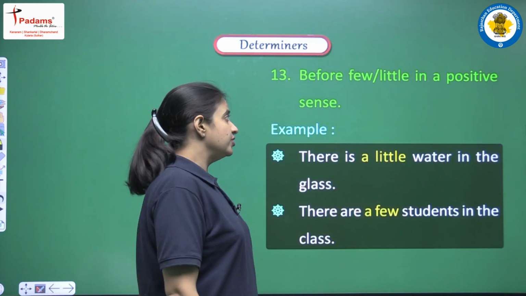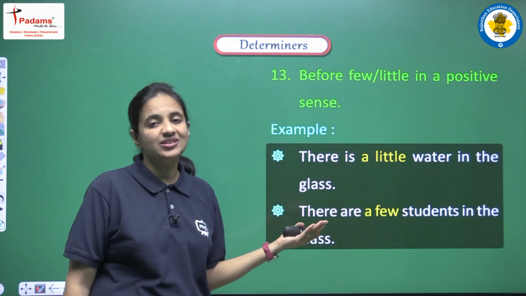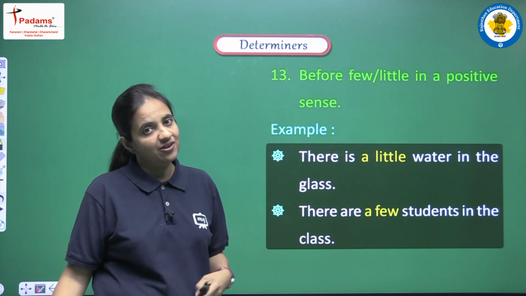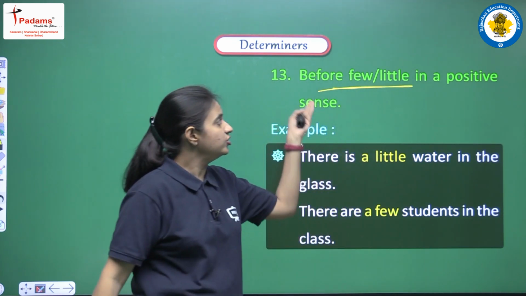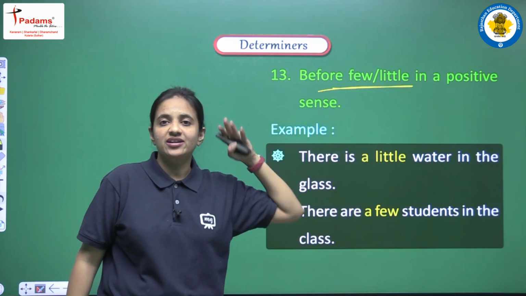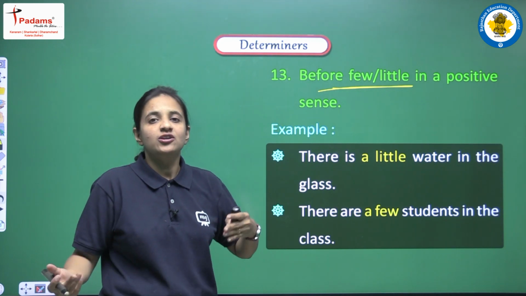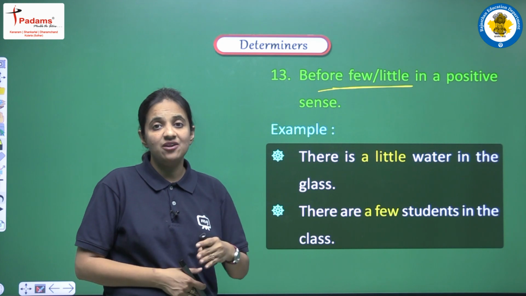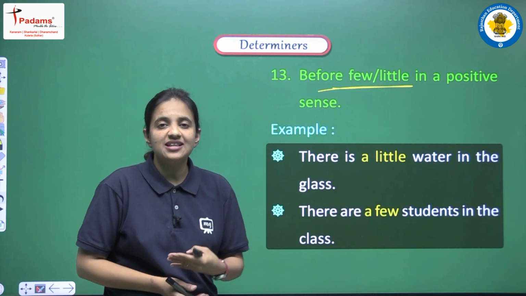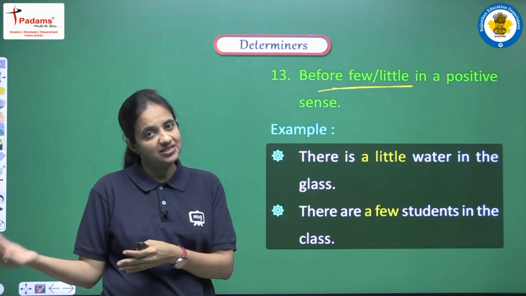Next is before few and little in a positive sense. So these are the determiners that we have discussed in the previous videos, few and little. If we have these words and we want to make a positive sentence, to bring positive meaning in the sentence, then yes, we can use a. At that time we will have new determiners like a few and a little that we have discussed already.